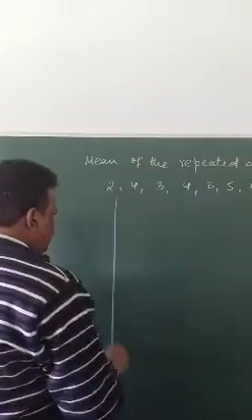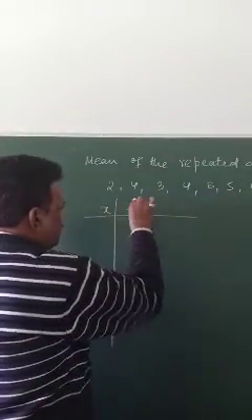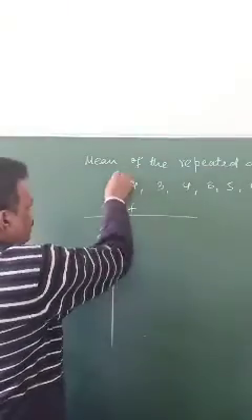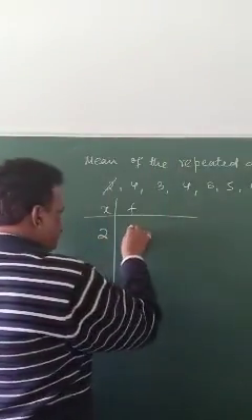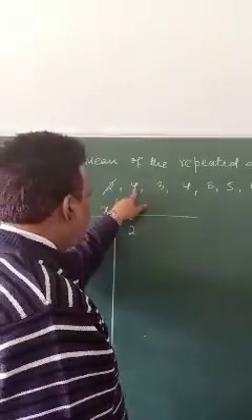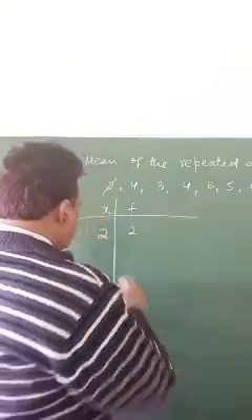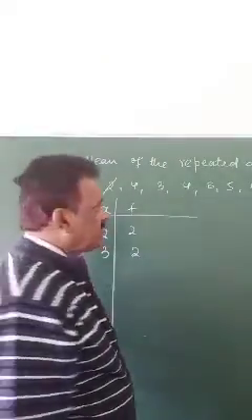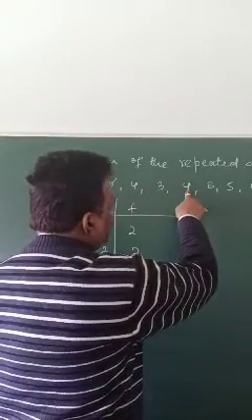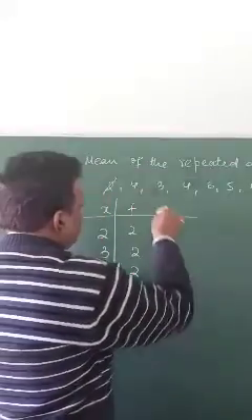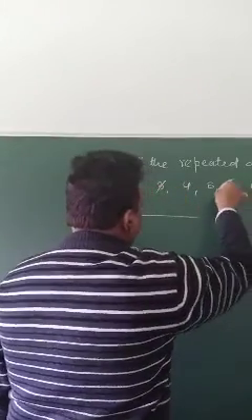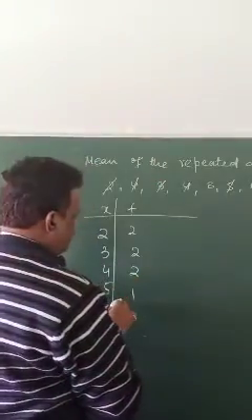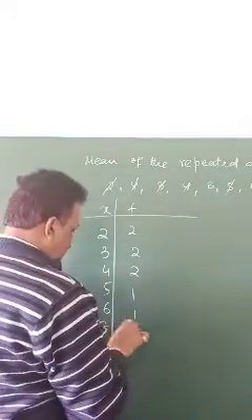If I write this is x, this is f. x means variables, 2. How many times? 2 times. Then 4, 2 times. Then 3, 2 times. Then 5 one time, 6 one time, 8 one time.